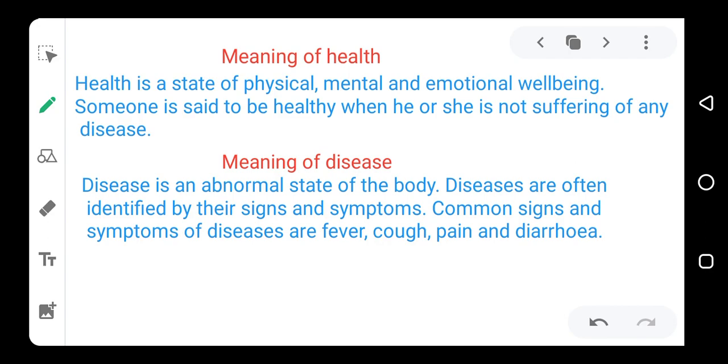Disease means the abnormal state of the body, and diseases are often identified by their symptoms and signs. When there is a disease in the body, it always comes through signs and symptoms. There are signs and symptoms that our body gives to us to show that we have disease inside our body, and they may include cough, pain, dysentery, and others.